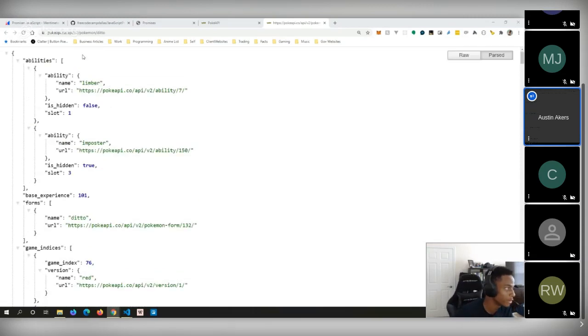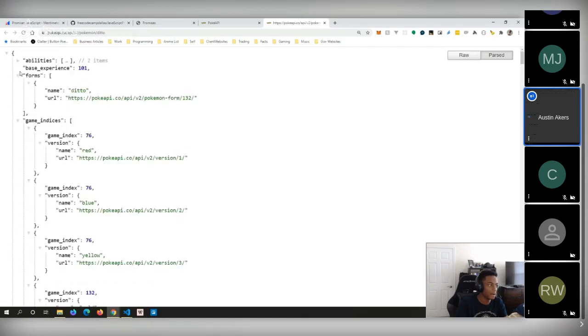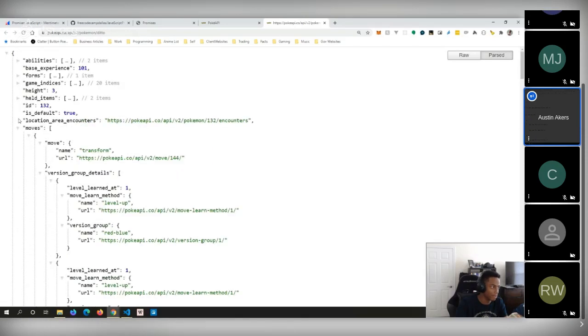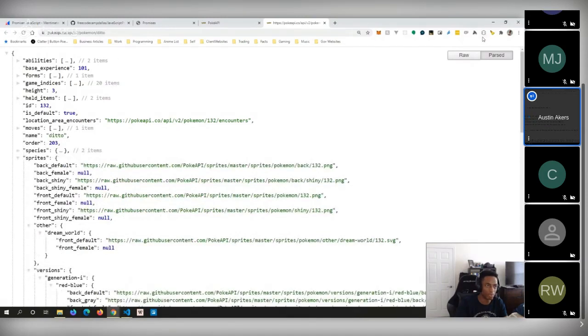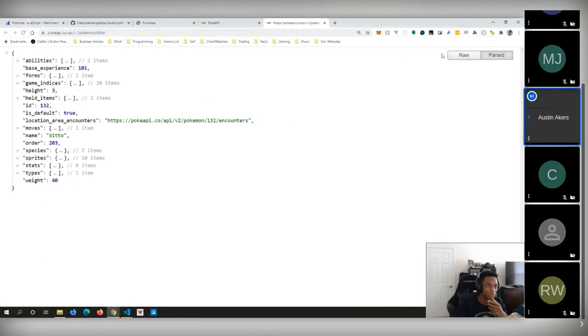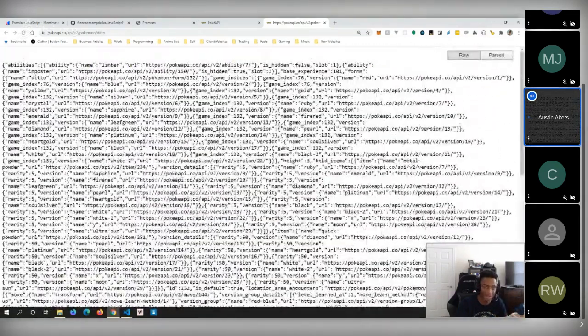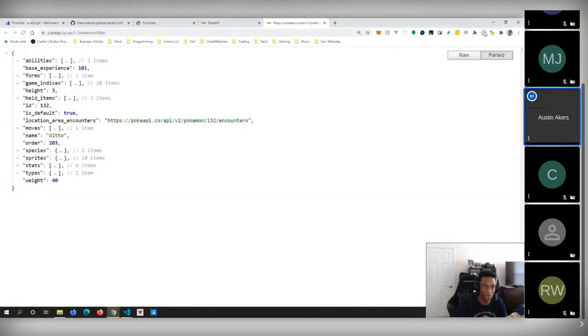But long story short, we're going to fetch this data right here, okay? And this is what it's going to return as an object, and it'll return all sorts of data, which is this. Now I'm using a JSON formatter extension to get it like this. But usually the raw output, what you might see, is something like this, which looks a little bit uglier, right? So there's a Chrome extension that allows me to see it in a more beautiful, parsed format.